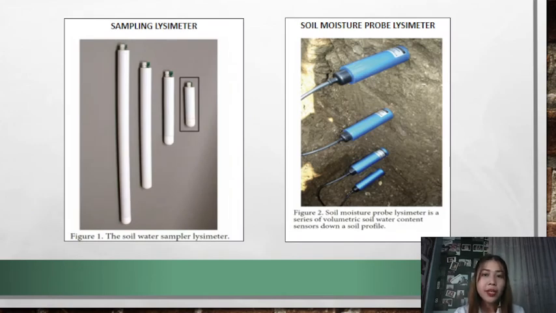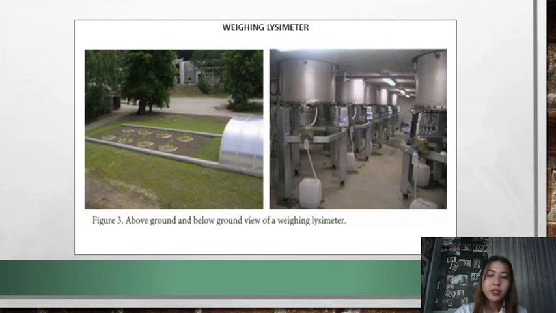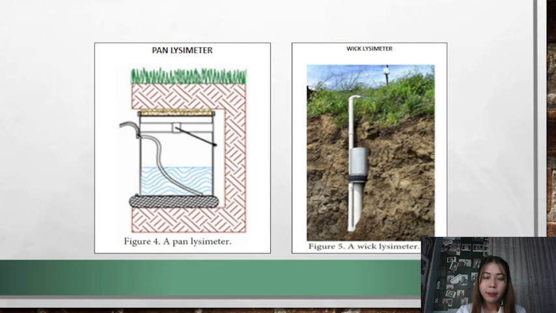We have the sampling lysimeter, soil moisture probe lysimeter, weighing lysimeter, pan lysimeter, and wick lysimeter. So there's no standard or recommended lysimeter an engineer should employ, rather it depends on the application. So with careful planning, design, and implementation, a selection of a correct lysimeter will lead to good results.